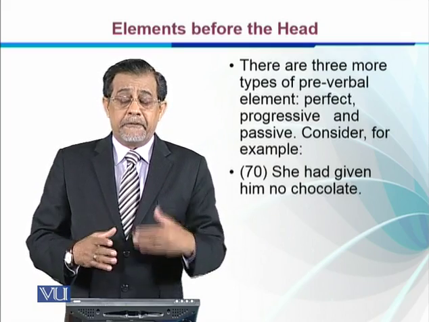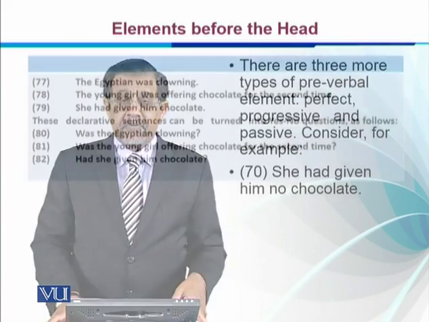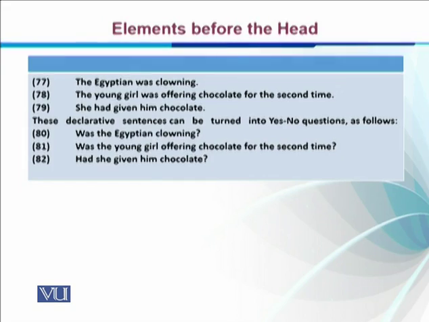Had refers to the perfective tense, and we have the past participle form of the verb. So the Egyptian was clowning. We have a past progressive tense. The young girl was offering chocolate. Again, past continuous tense, right? And she had given him chocolate. So it is past perfect. This shows the perfective aspect of the verb.